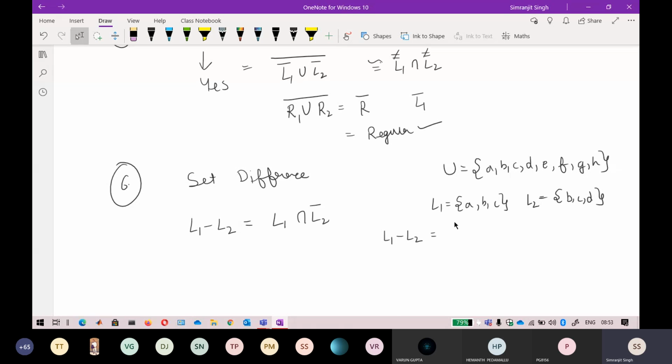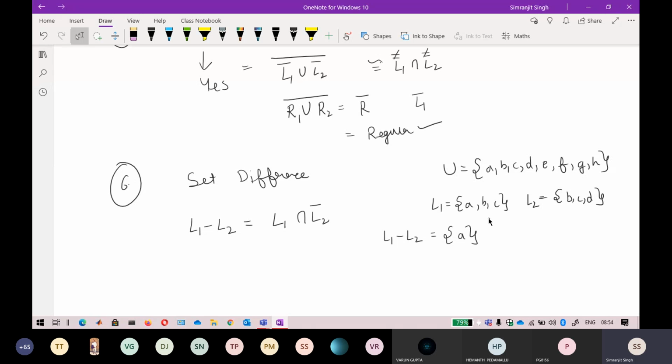Okay, so that is your set difference. If you remember, the elements that are present in L1 that are not in L2 is the set difference. The elements present here are A, B, and C. So which element is not there in this set? A is not there, B is there, and C is there. So the resulting set difference will be A.